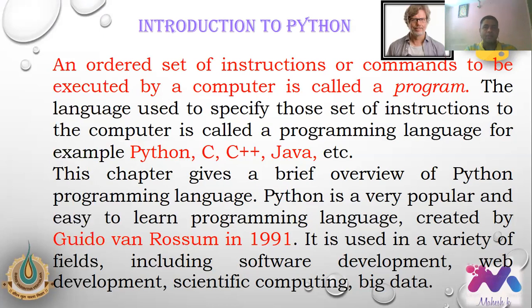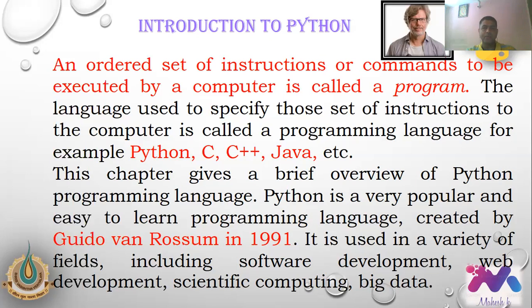The language used to specify those sets of instructions to the computer is called a programming language. For example, Python, C, C++, Java, etc. So only four languages I declare here, but many more languages are also there, right? At present, the most popular is Python.